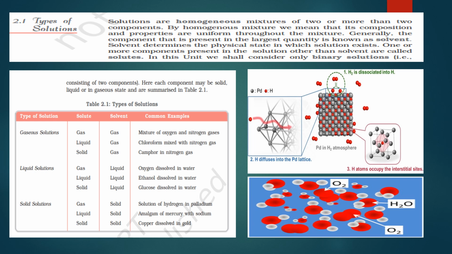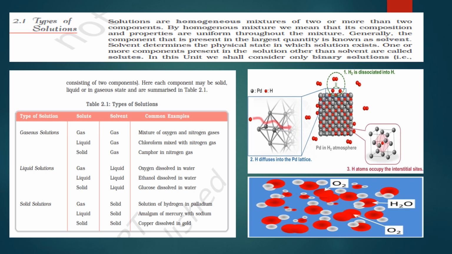If I take an example of an amalgam of mercury with sodium, this kind of solution will be a solid solution, because one is liquid, another is solid, but the larger amount present is in solid state. Another example: a solution of hydrogen in palladium. This is a little bit heavy, but the examples they have given here, you have to just imagine.